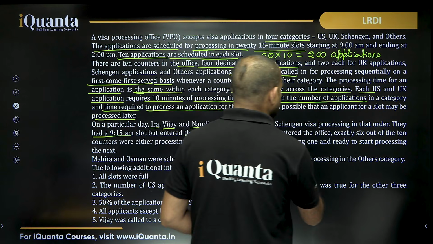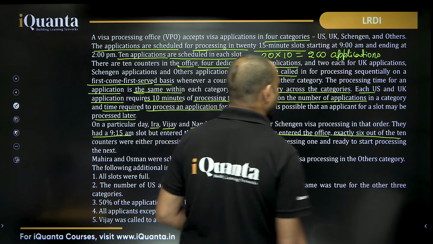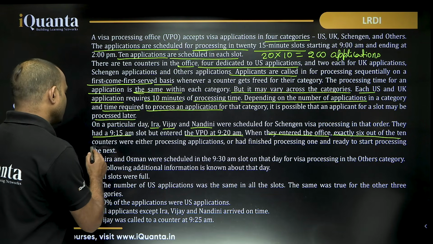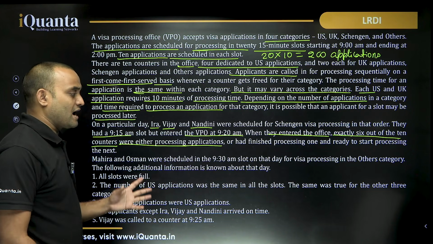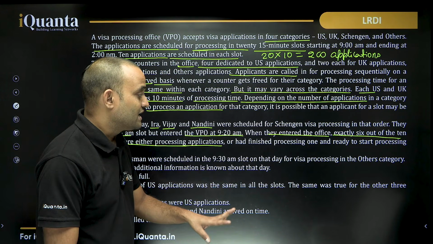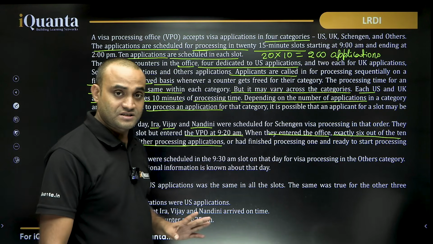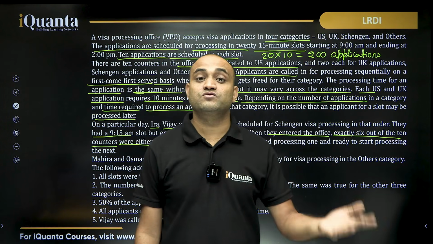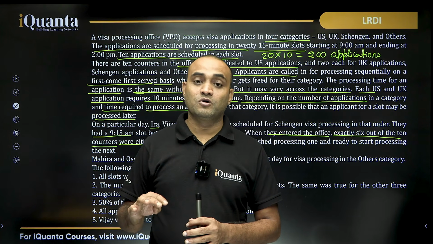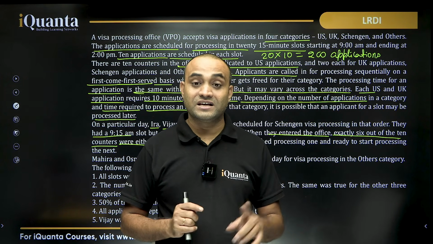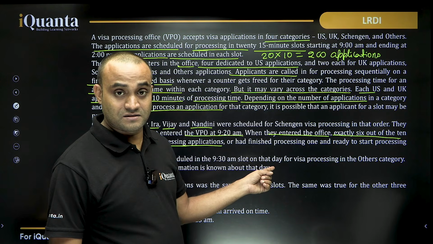When they entered the office, exactly 6 out of the 10 counters were either processing applications or had finished processing one and ready to start processing the next. Means out of 10, 6 were working, 4 were idle. What can we say about those 4 counters? That they are not processing applications.